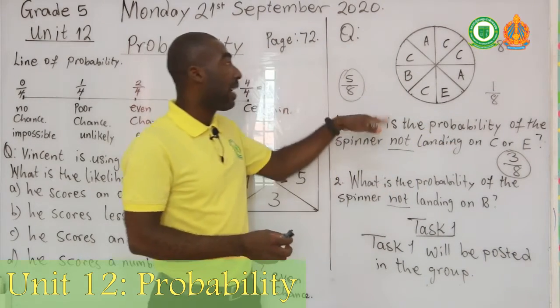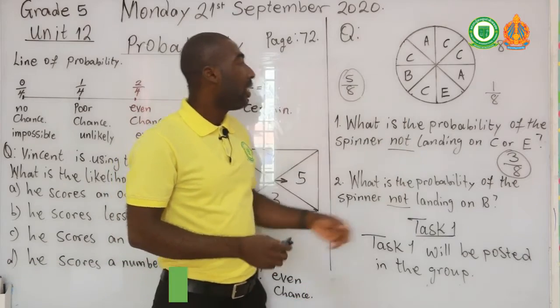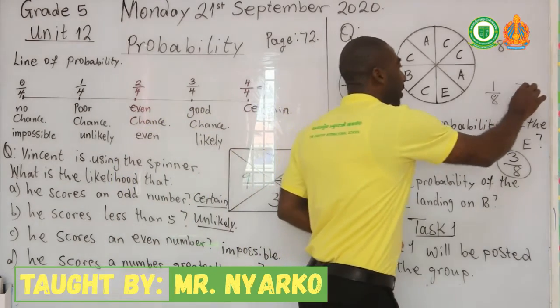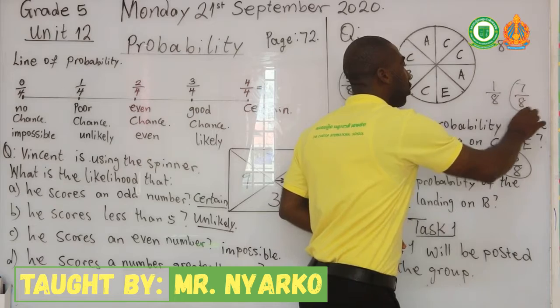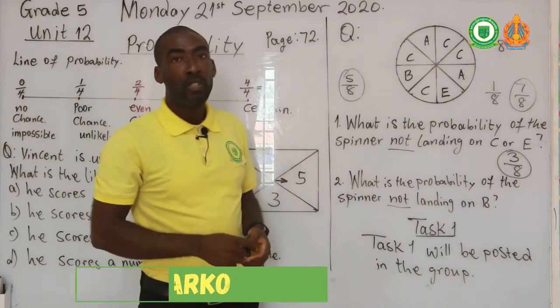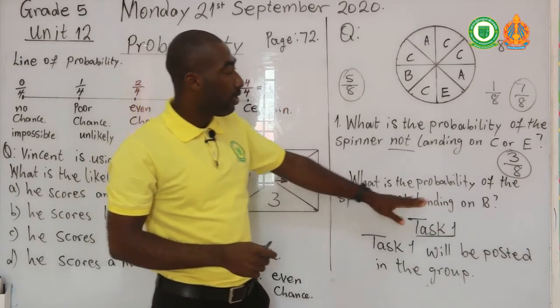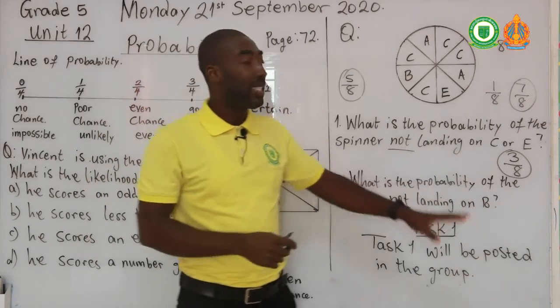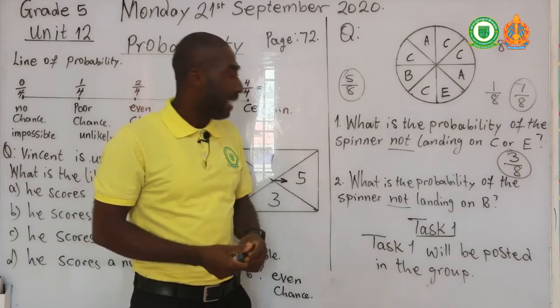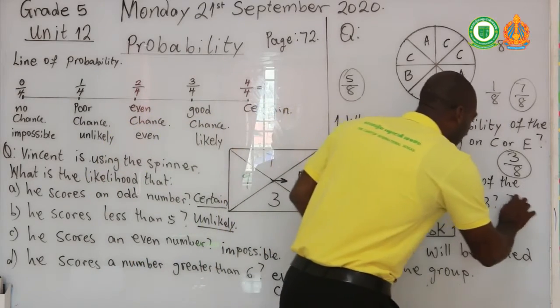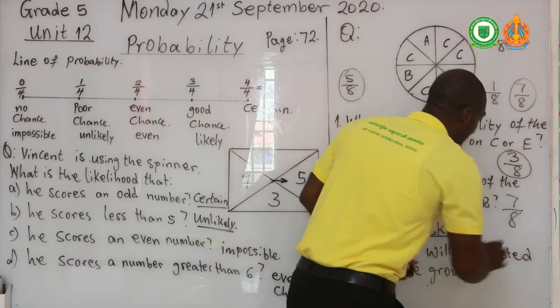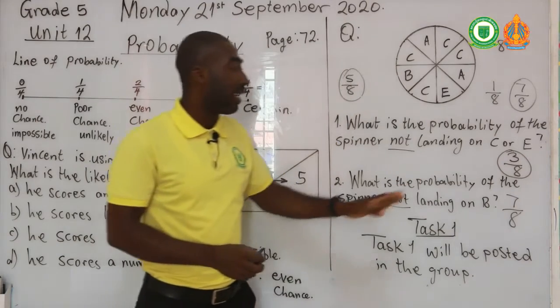That means 7 over 8 is not going to land on B. It can land on any other letter. So we have 7 over 8 that it's not going to land on B.